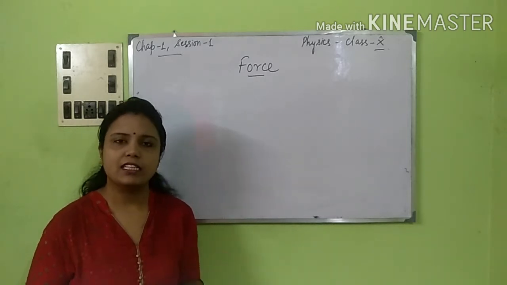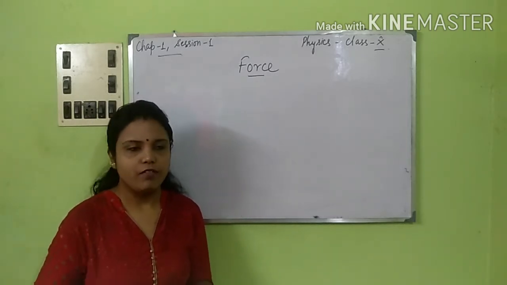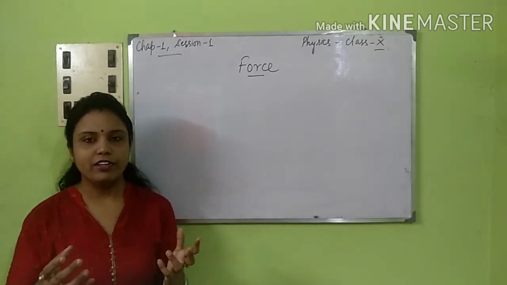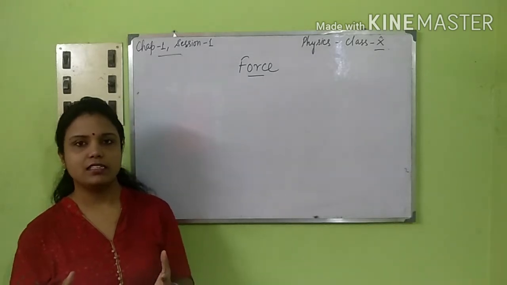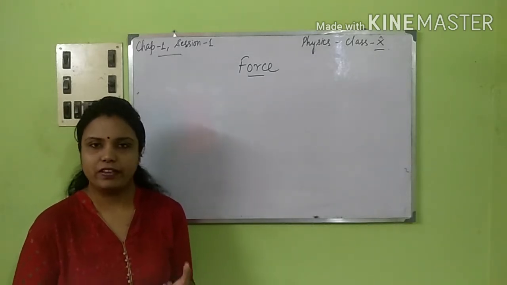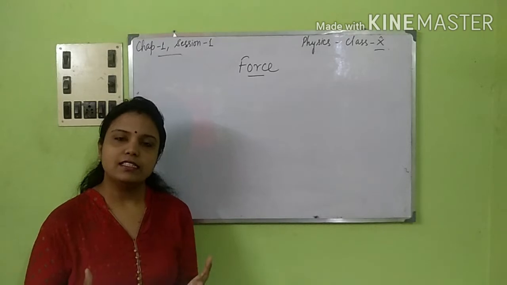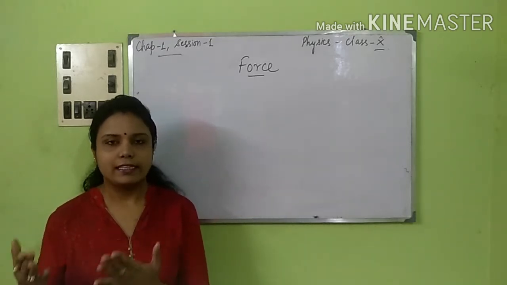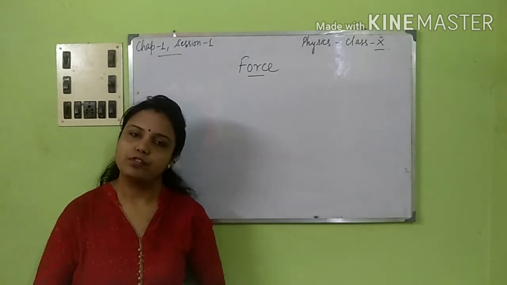Gravitational force acts between every object, right? A free falling object, whenever we throw an object upwards, there is gravity, that is the earth's pull towards itself. So these are examples of gravitational pull, which are all examples of non-contact forces.